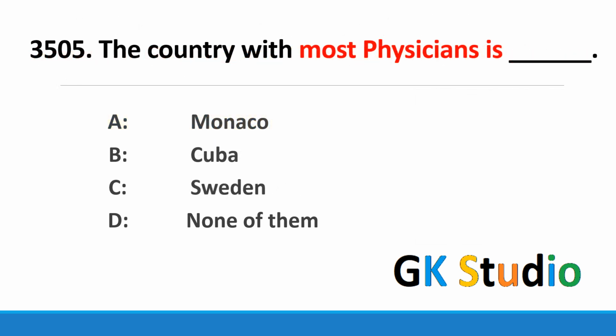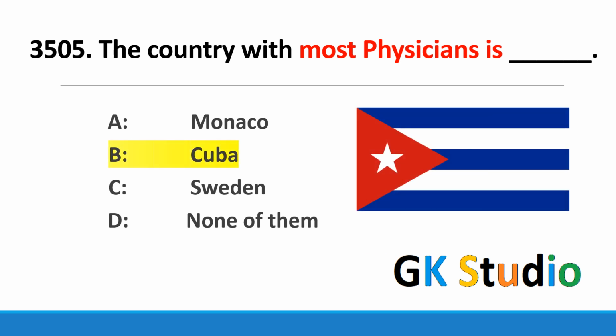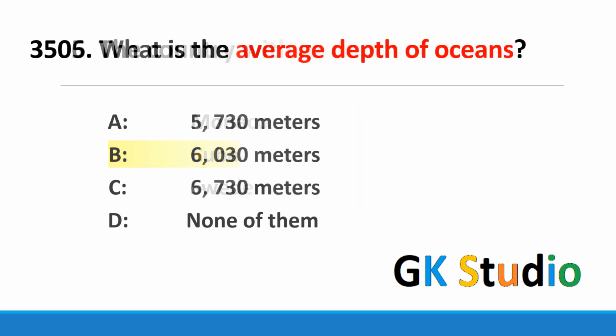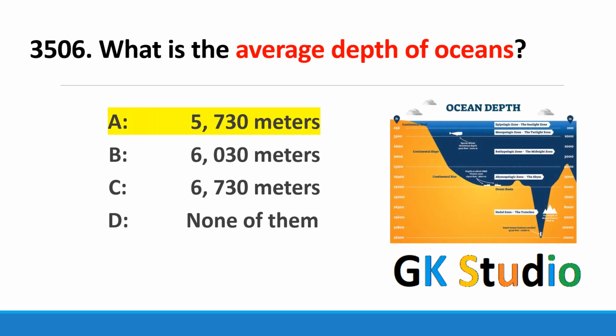The country with most physicians is Cuba. Cuba has the most number of physicians. What is the average depth of ocean? 730 meters is the average depth of oceans.